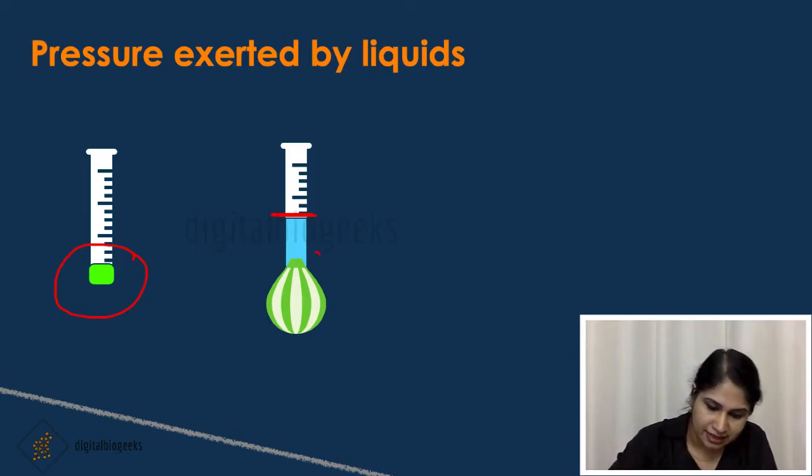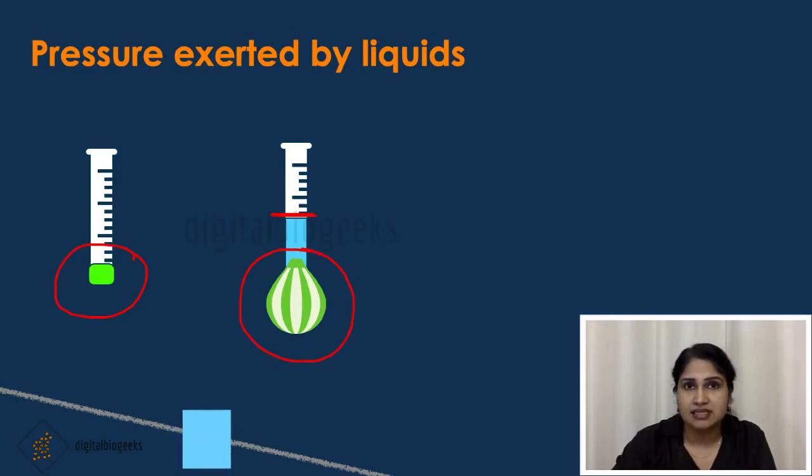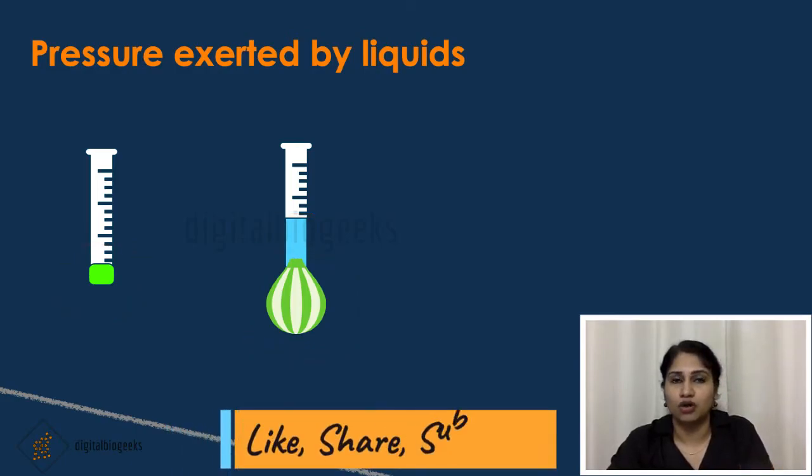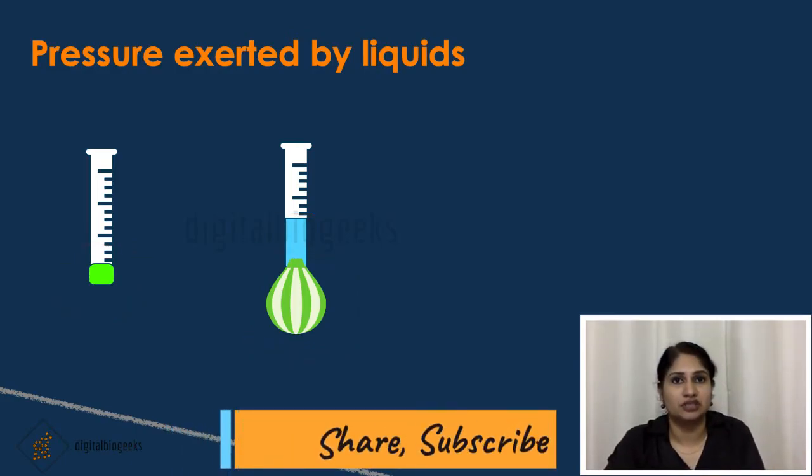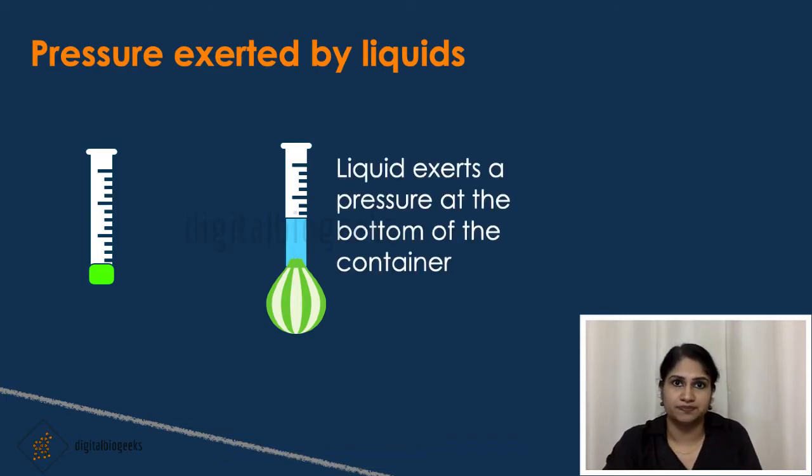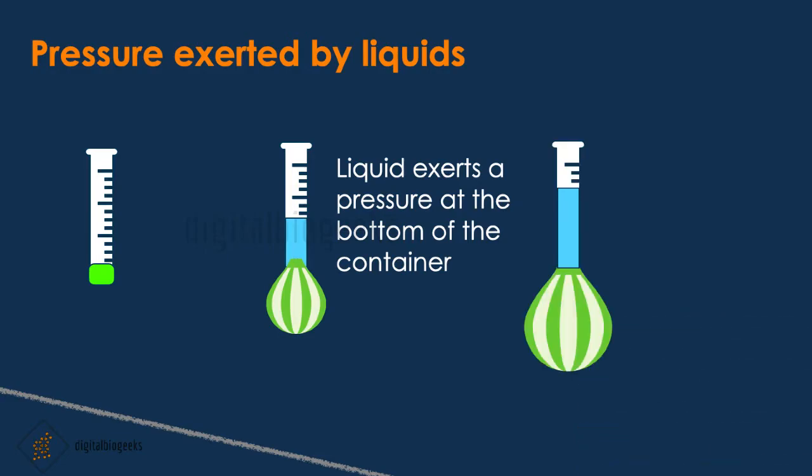Now we can see that the balloon bulges out. This is because the water exerts some pressure on the bottom. Liquid exerts a pressure at the bottom of the container. That's why the balloon bulges out. Now pour some more water so that the water level increases beyond this mark.